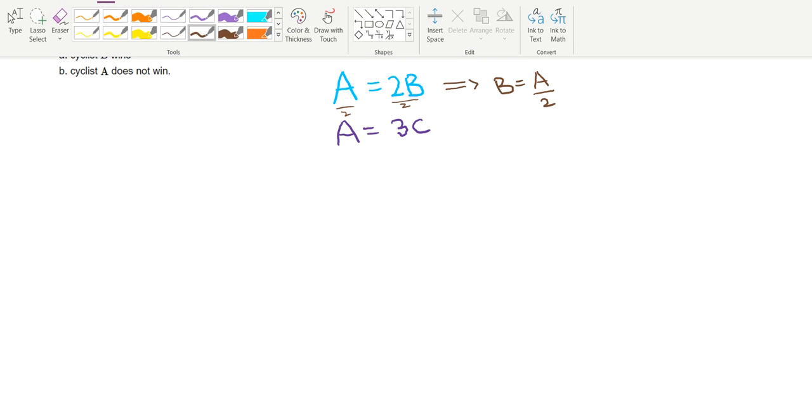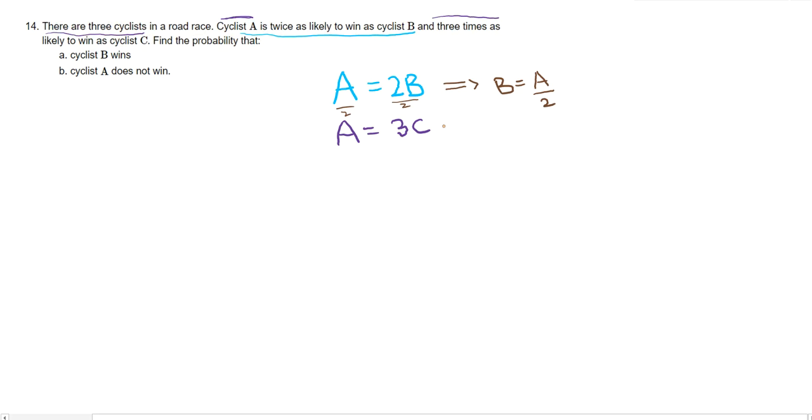That is my equation for B. For my second one, let me choose a different color. It's just dividing by 3 on both sides and getting rid of the 3 with the C. So I make C the subject: C equals A over 3. Now it will make more sense as to why we did that in the next step. We know the total of all probabilities added together always equals 1. So the probability of A plus the probability of B plus the probability of C, if I add them together, I should get 1.